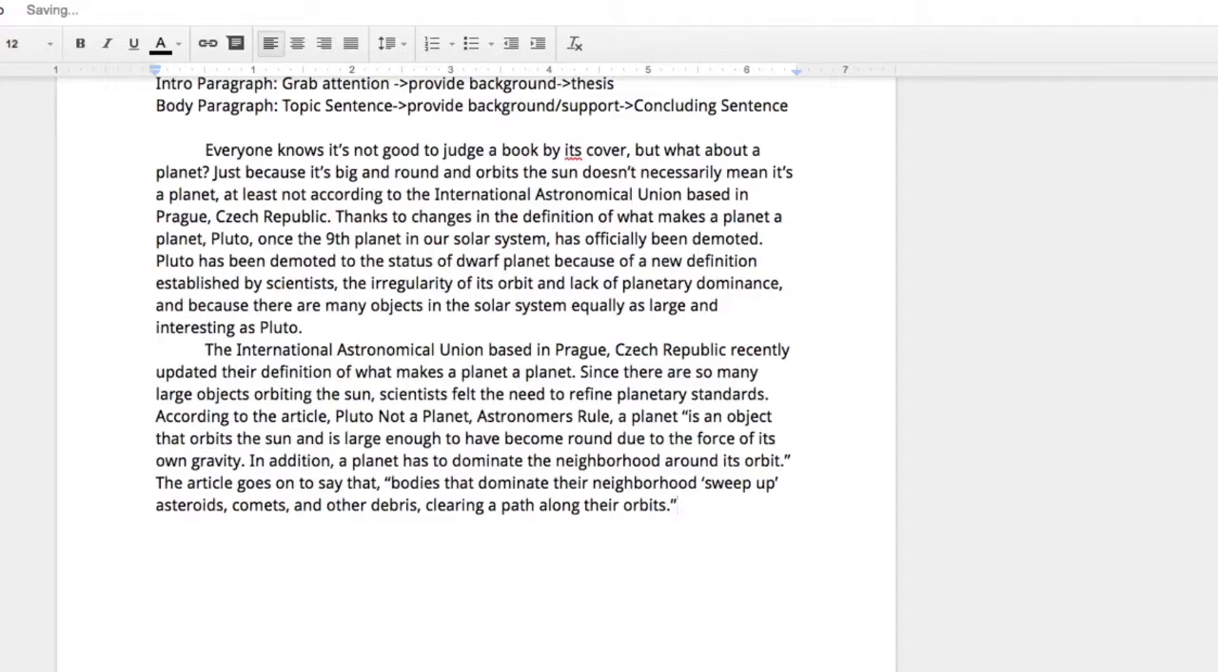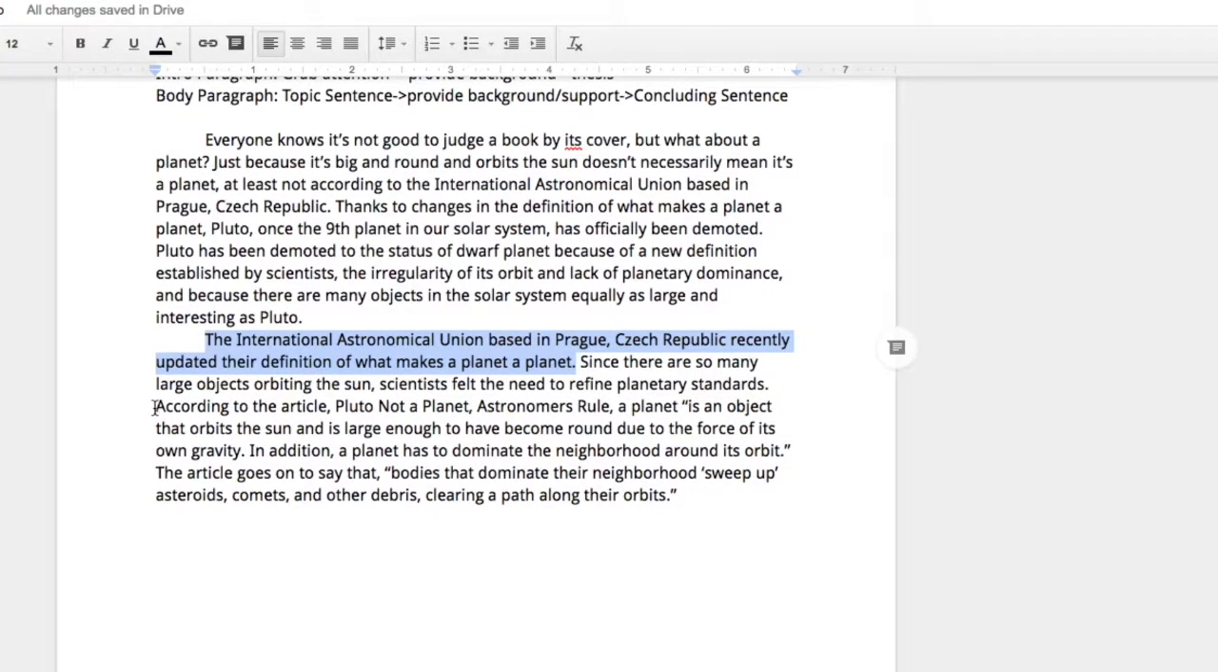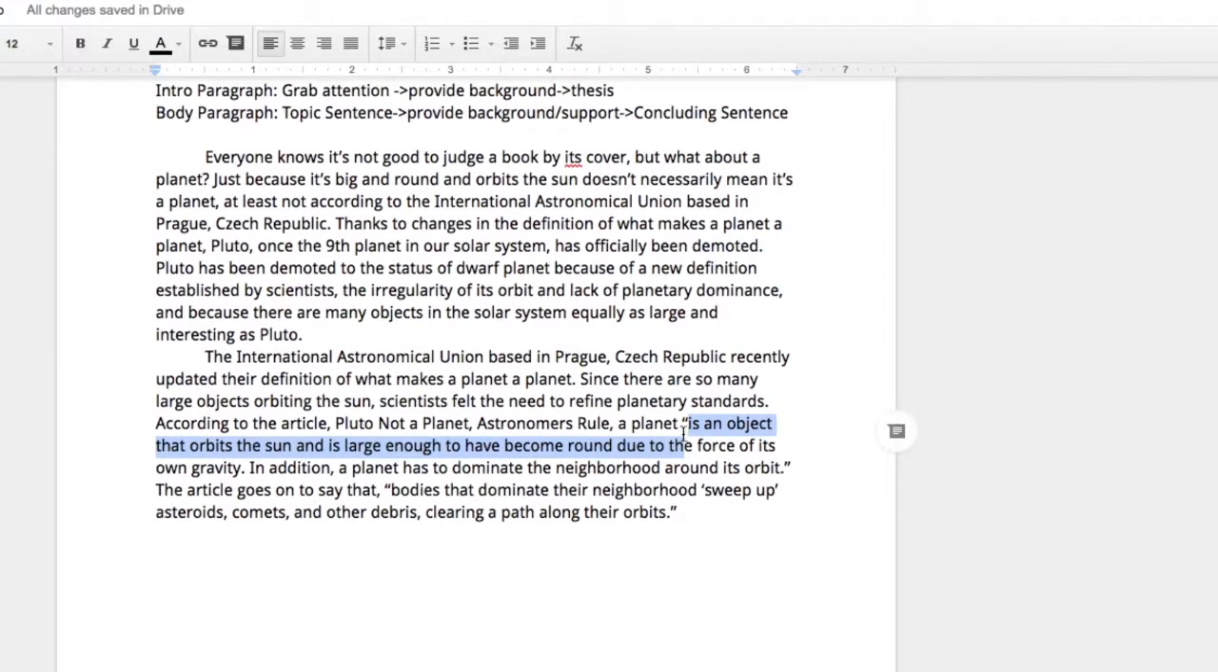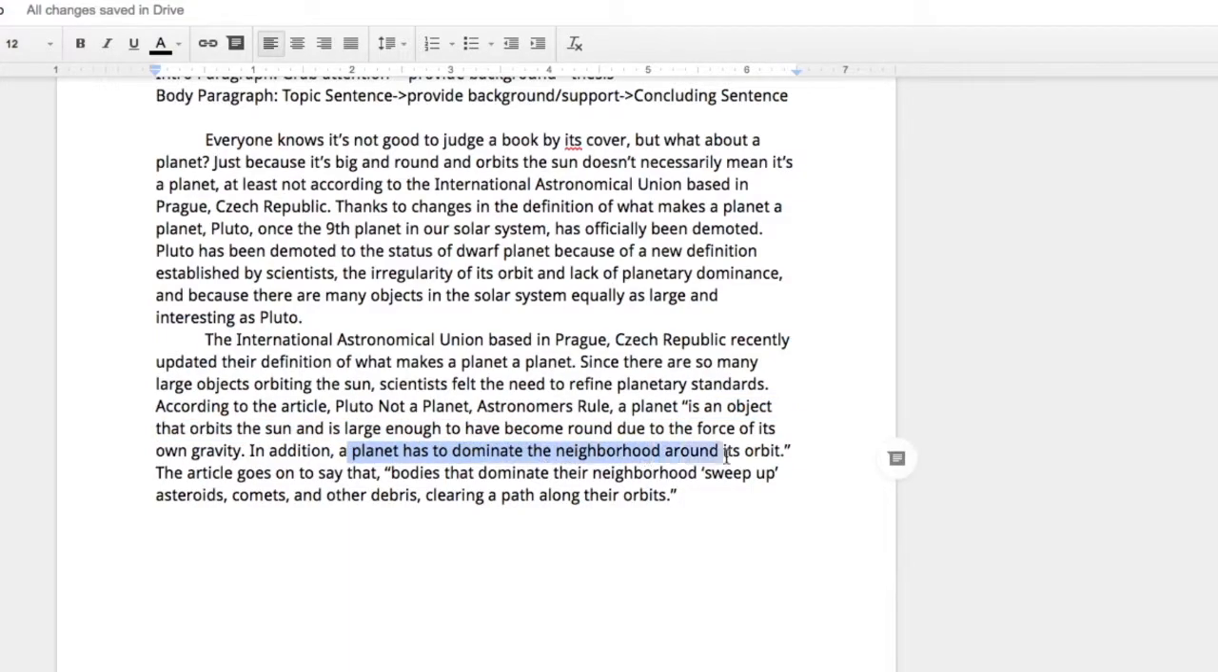So what am I doing here? I'm just doing what I said I was going to do in my topic sentence. I'm informing my reader, well, what is this new definition for what makes a planet a planet? And I'm going straight to the source that I got it from. According to the article, Pluto not a planet. I'm using direct quotes. It's an object that orbits the sun, large enough to become round. Then they say a planet has to dominate the neighborhood around its orbit. Well, what does that mean? Well, the article goes on to define that as well. It dominates its neighborhood if it sweeps up asteroids, comets, and other debris, clearing a path along their orbits.